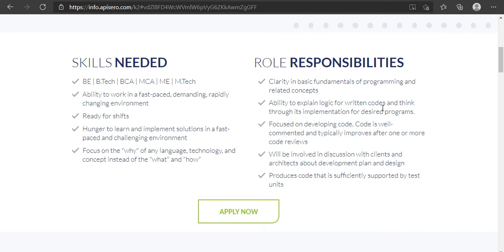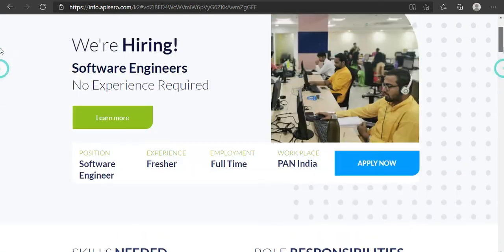Focused on developing codes. Will be involved in discussion with clients and architects about development plan and design. Produces code that is sufficiently supported by test units. These are some of the roles and responsibilities.